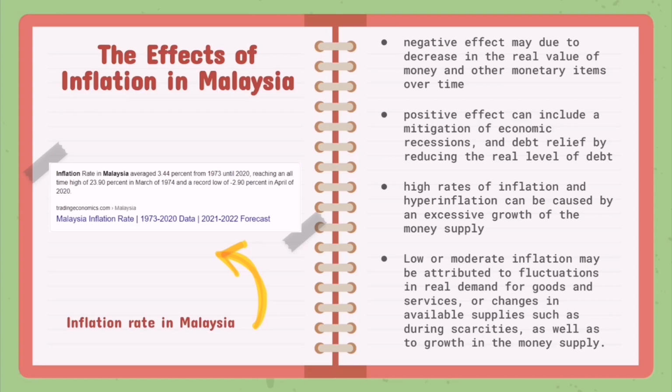The effects of inflation in Malaysia. First, negative effects may be due to a decrease in the real value of money and other monetary items over time. Second, positive effects can include a mitigation of economic recessions and debt relief by reducing the real level of debt. Number 3, high rates of inflation and hyperinflation can be caused by an excessive growth of the money supply. Lastly, low or moderate inflation may be attributed to fluctuation in real demand for goods and services or changes in available supplies, such as during scarcities, as well as the growth in the money supply.